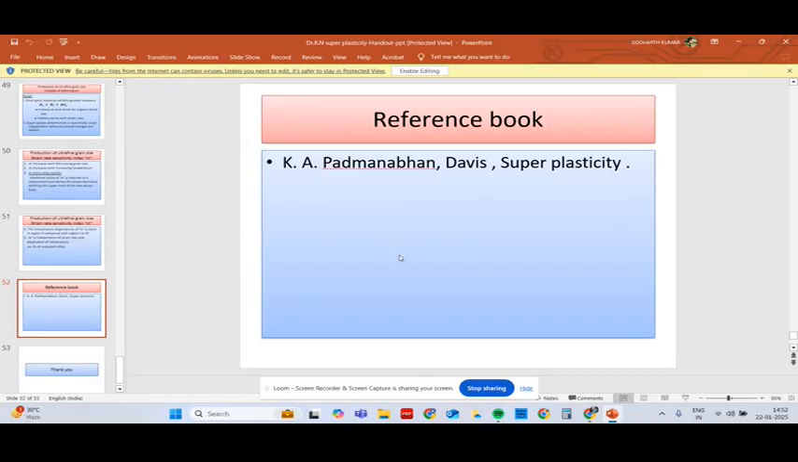Reference book is K. Padmanabhan and Davies, Superplasticity.